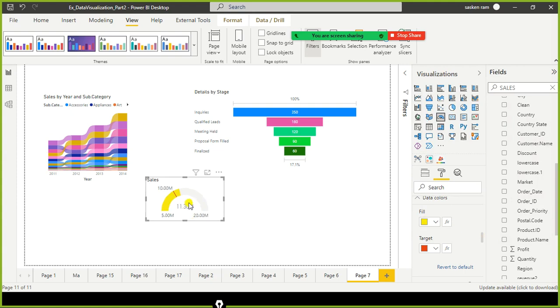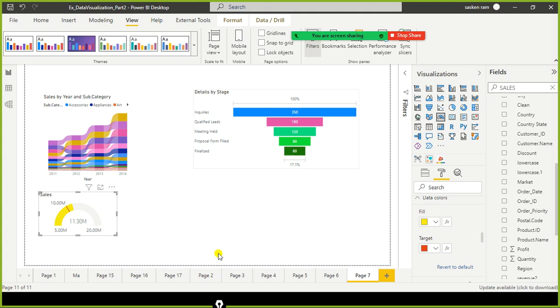Hope you understood why we need to use gauge chart. If you want to measure your sales performance, or your performance against the set goals or the targets or the projected sales value, then you can go for gauge chart. With the gauge chart, you can measure whether we have achieved the performance, are we falling behind, or are we falling above? By looking at this gauge chart, we can see that yes, we are above the target. Good, so it's a good sign.